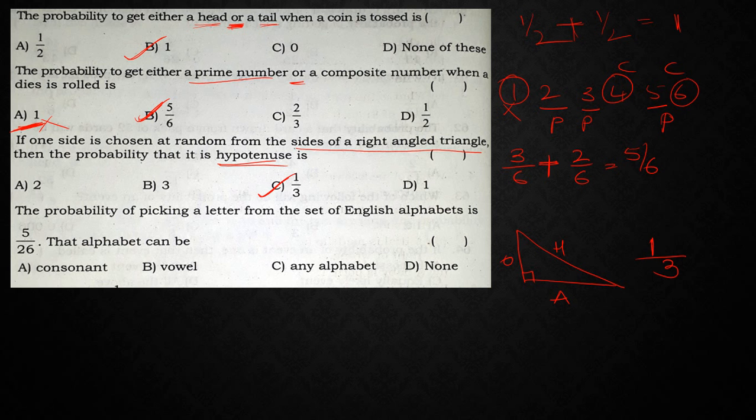The probability of picking a letter from the set of English alphabets is 5 by 26. So totally 26 alphabets will be there, that we know. In the numerator, what is given? Favorable outcomes are 5. So that alphabet is, simply we know, a vowel. A, E, I, O, U are nothing but the 5 vowels present in the English alphabets. So based on that, the probability is 5 by 26.